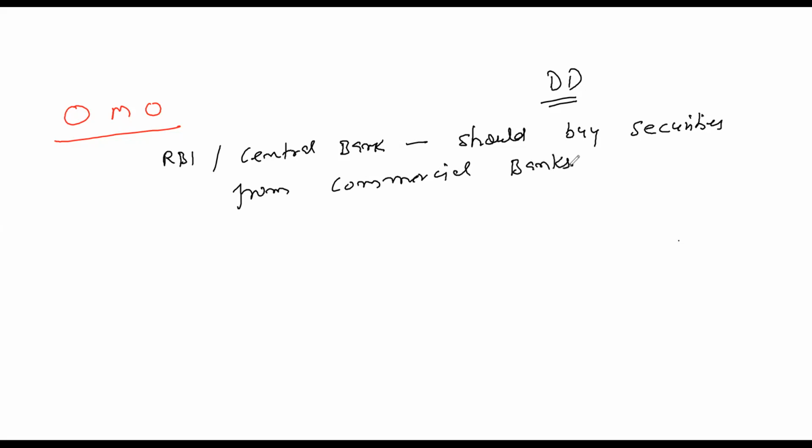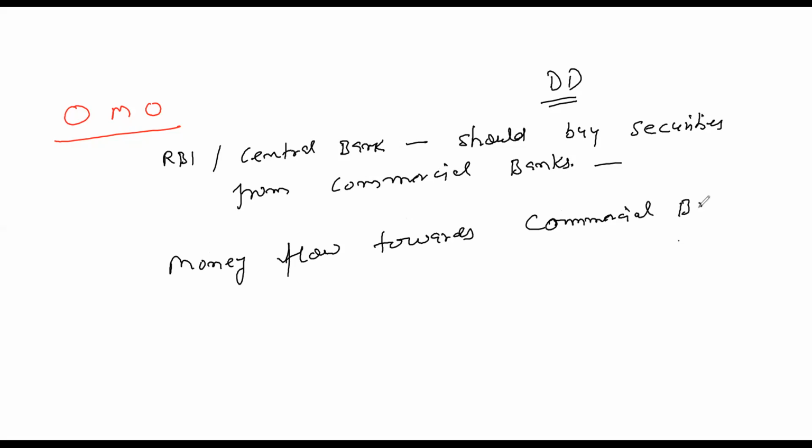So if RBI buys securities from commercial banks, then in return it will give money to commercial banks, because having bought the securities, now in return it will give money, so money flow towards commercial banks will increase.